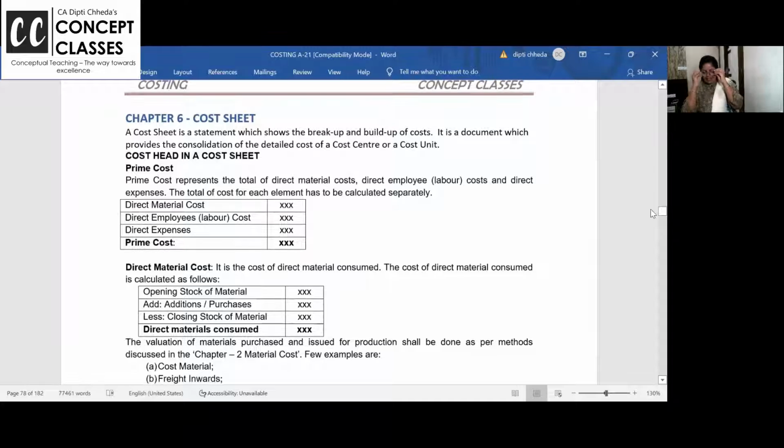Here we begin. So what is a cost sheet? It is a statement which shows the breakup and build-up of the cost, right? It's a statement, but it has to be prepared in a proper format. So in your syllabus, you have 2 types of cost sheet. One is cost sheet with inventory and another is simple cost sheet where you just go on adding the cost but there is no inventory.